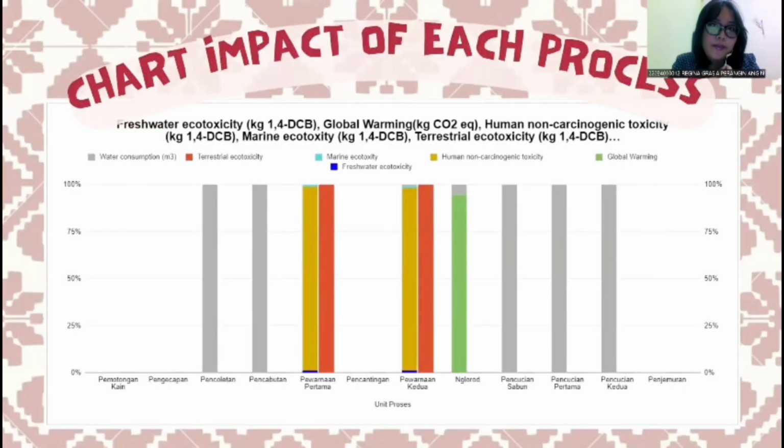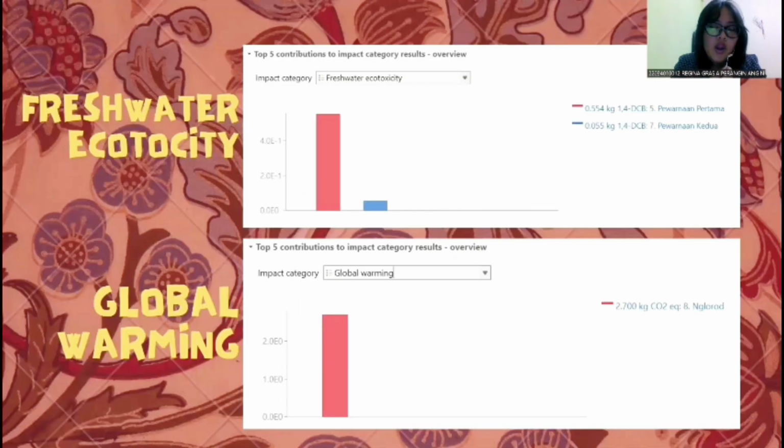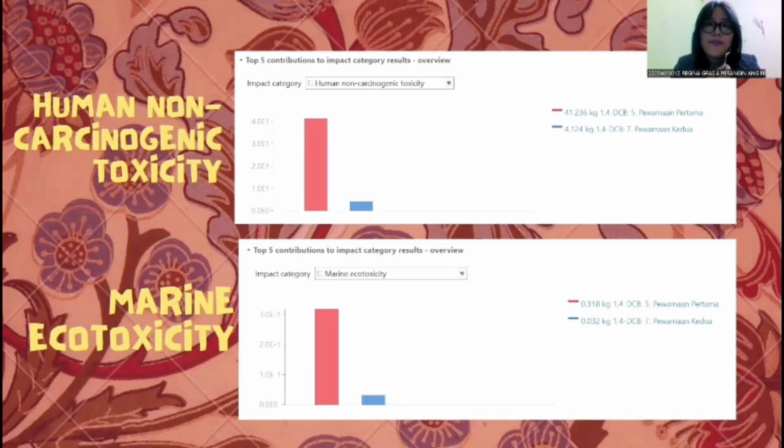Next is the chart of impact of each process. It can be seen that the impact of water consumption is dominant. For the impact of freshwater ecotoxicity, the most impactful is first coloring. Next, for the impact of global warming, the most impactful is ngulurut. For the impact of human non-carcinogenic toxicity, the most impactful is first coloring.